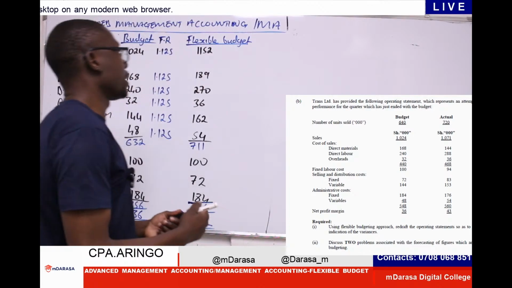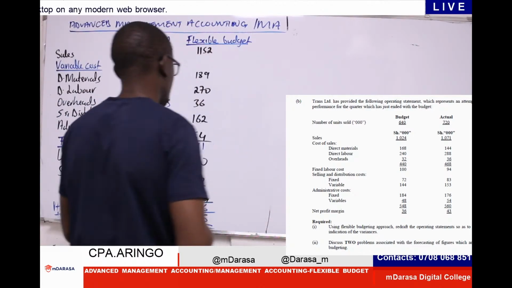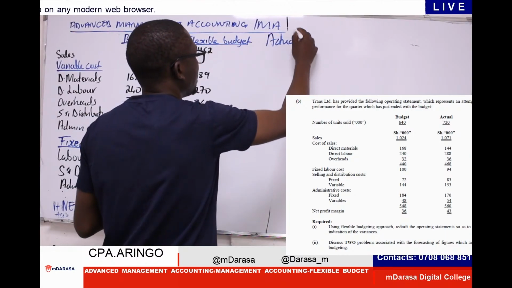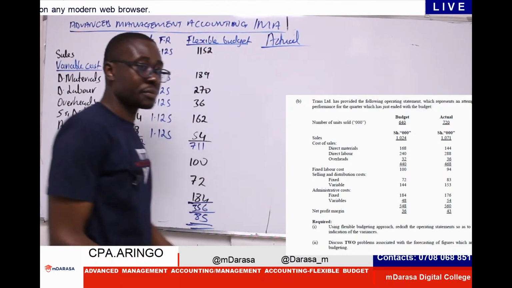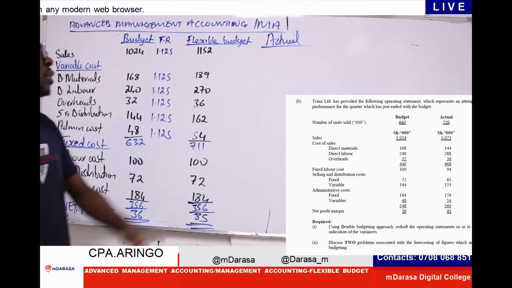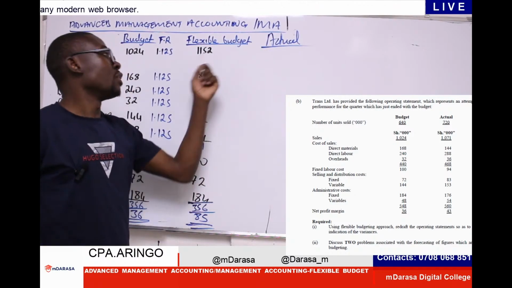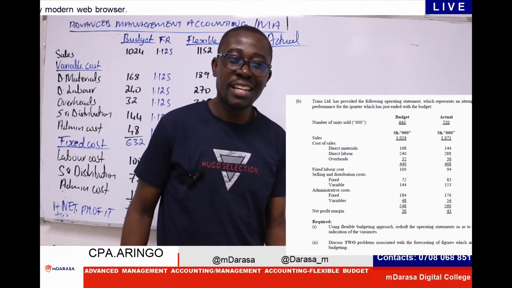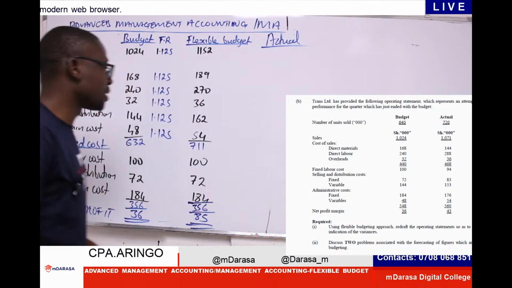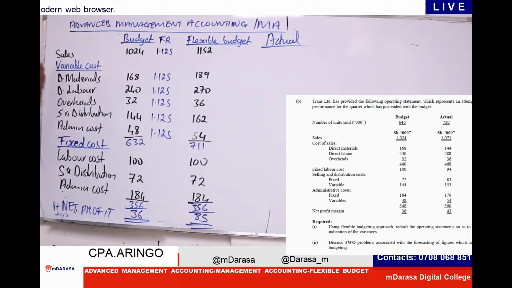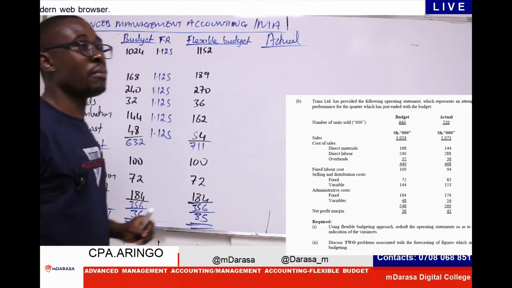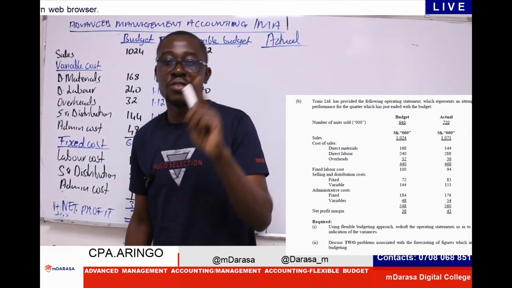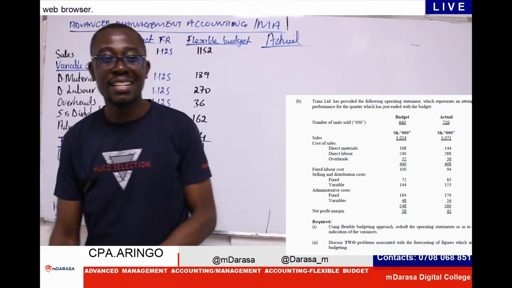So what will be required to do here, my good students, which I want you guys to do, is to compare with the actual data that we have given you there. So list all the actual values here, then we get the difference and determine adverse or favorable. The concept here that I needed to drive home was for us to understand how to go about the flexible budget. And I believe that concept is at home.